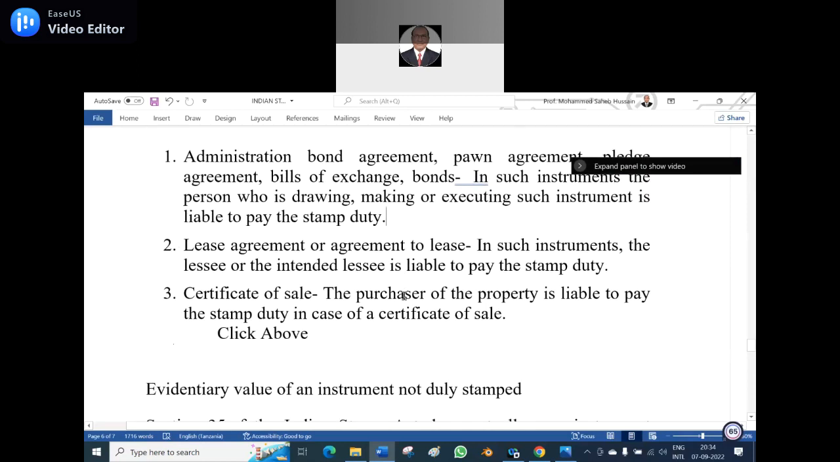Number 2, lease agreements or agreement to lease. In such instruments, the lessee or the intended lessee is liable to pay the stamp duty. Who is the lessee here? The person who takes the property on lease. Very good. Number 3, certificate of sale.